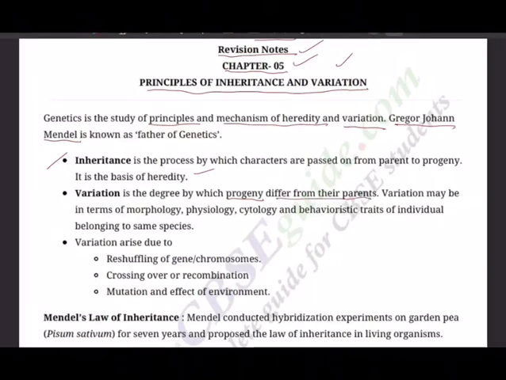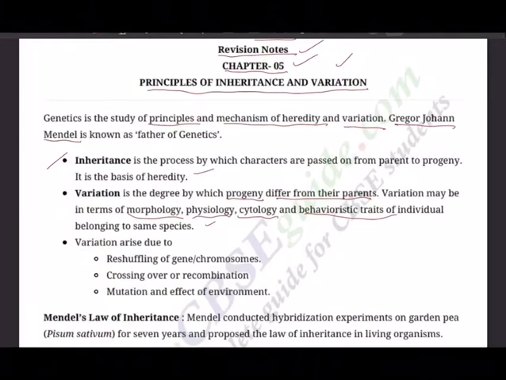So is the F1 generation a Xerox copy of the parents? Then we say no variation. But if the progeny, F1 generation, F2 generation, is quite different from the parental P generation, then we say variation has taken place. Variations may be in terms of morphology, external appearance, physiology, properties of the cells and tissues, cytology, the cell structure, and behavioral traits of individuals belonging to the same species. So variations can be many.